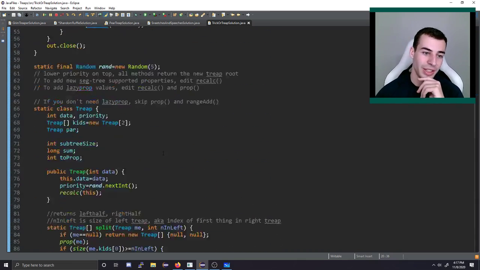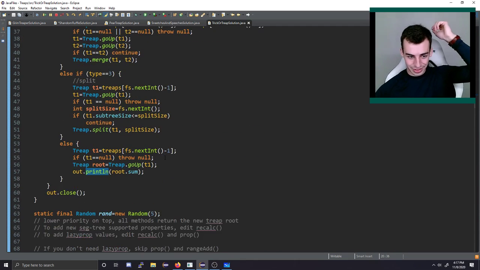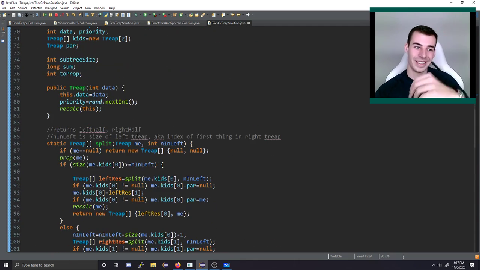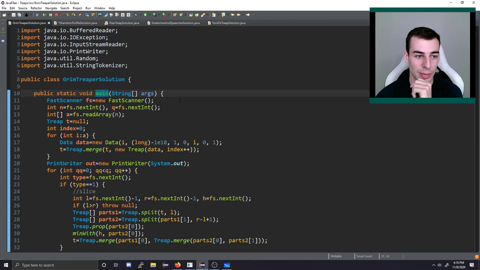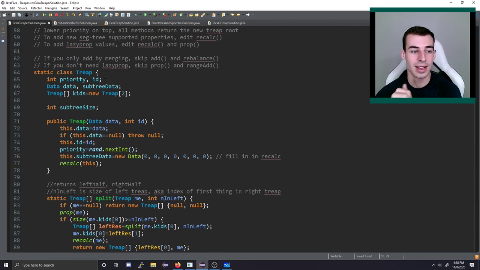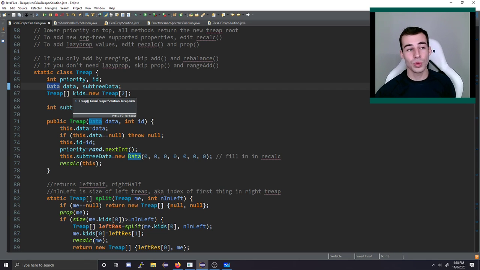Okay, so how do we actually do this? Well, we store, this is the wrong one. Grim Treaper is what I'm looking for. We store inside this treap, I have a new data object here. This one's a little bit different, but this stores the things that are required in order to do segment tree beats, as well as all the stuff that's required to solve this problem.